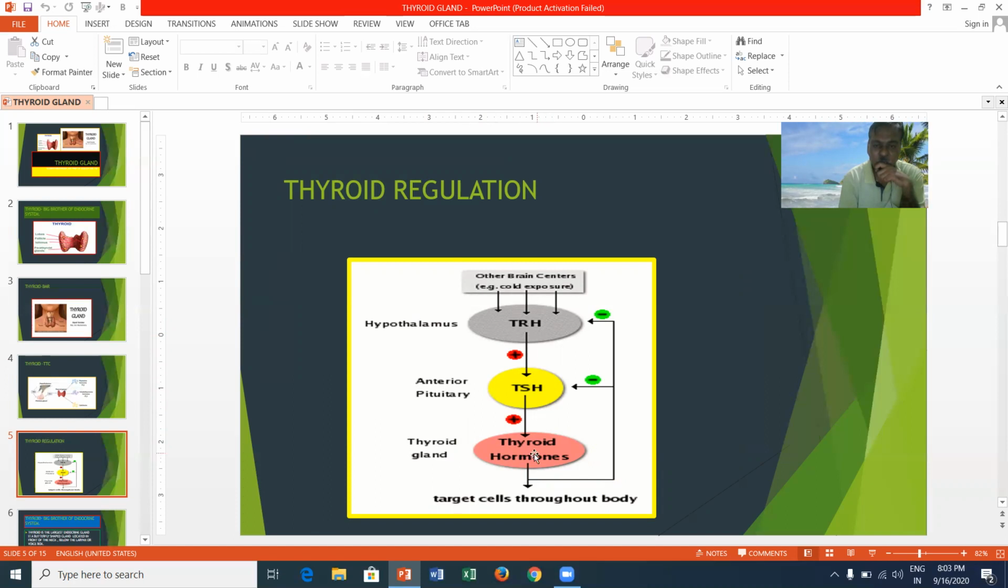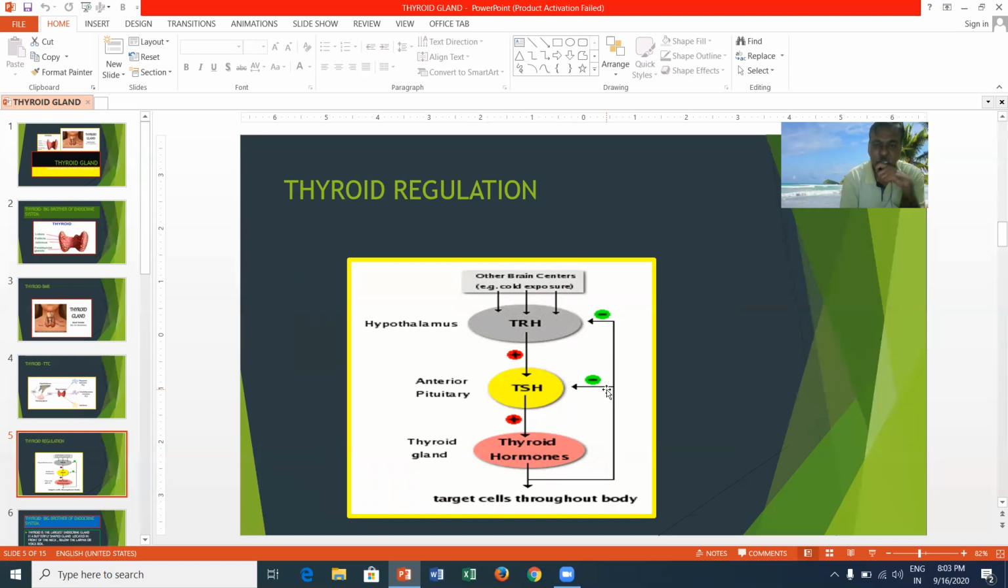This thyroid stimulating hormone will stimulate the thyroid gland, and thereby thyroid hormones are released. These thyroid hormones are of three types: thyroxine, triiodothyronine, and calcitonin. Whenever an excess of thyroid hormone is released into the bloodstream, it can diminish the activity of thyroid releasing hormone in the hypothalamus, as well as thyroid stimulating hormone in the anterior pituitary.